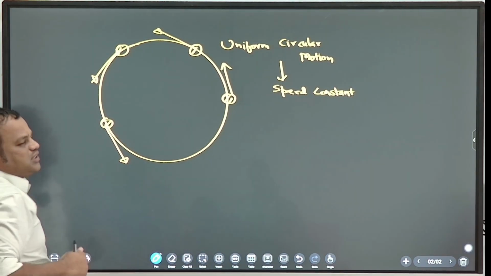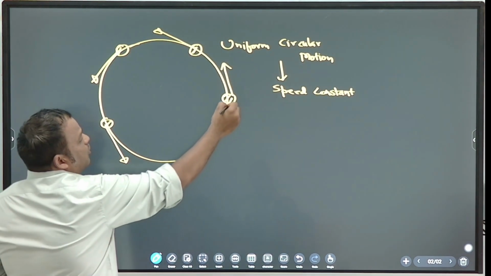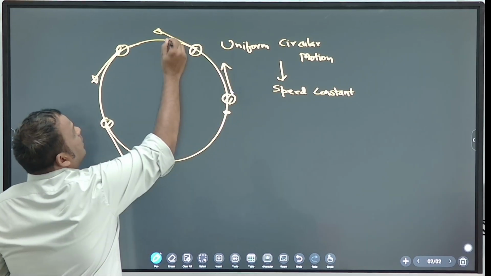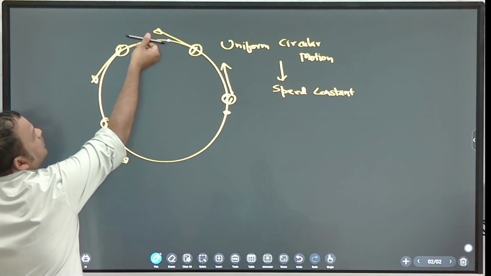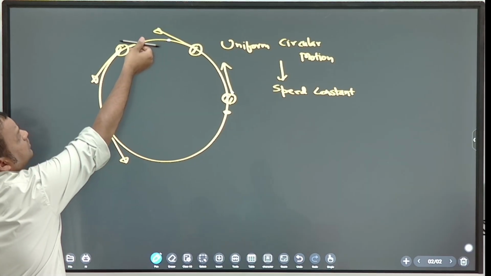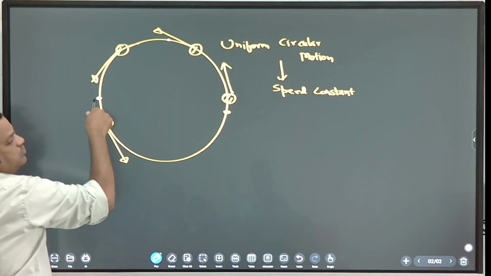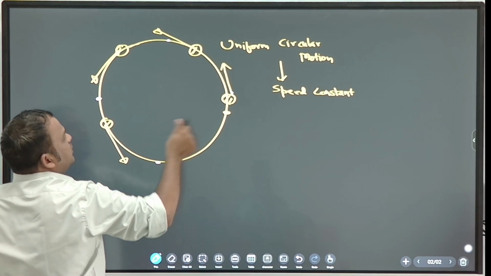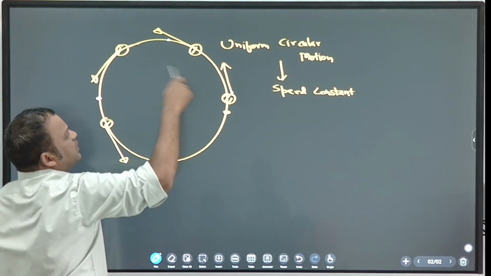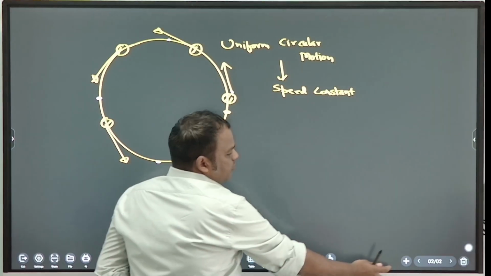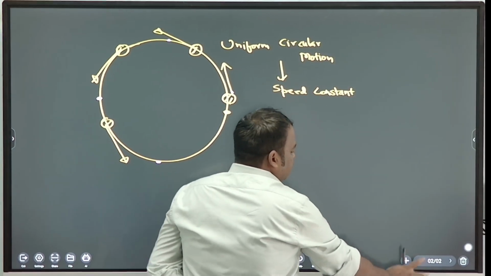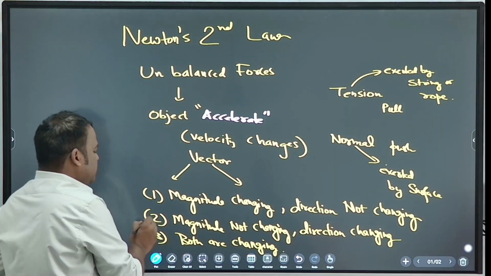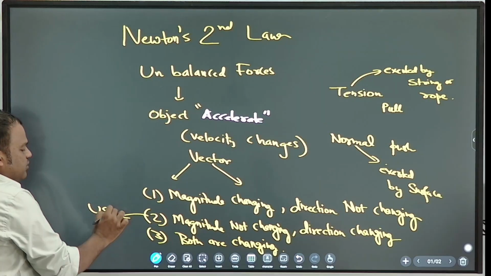Direction continuously changing always. So when the ball is here, the direction will be north. When the ball is here, west. When the ball is here, south. When the ball is here, east. Okay. So see, direction is continuously changing. So the example of direction changing, magnitude not changing is uniform circular motion.